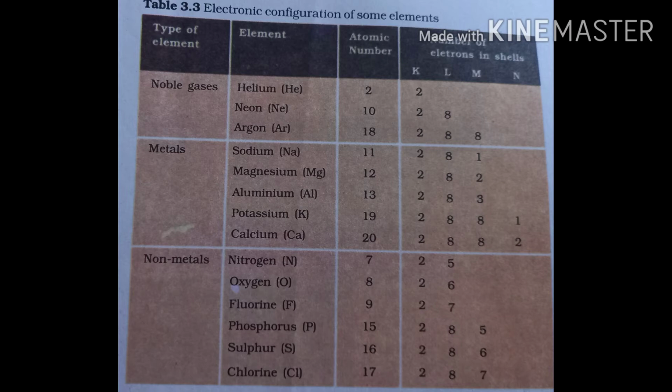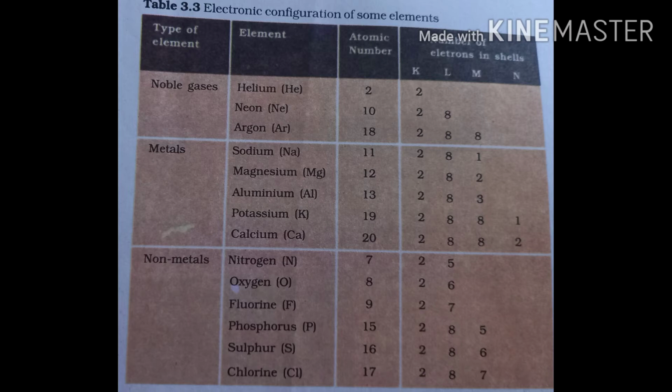They are non-reactive elements. They do not undergo any type of chemical reaction. Now, if you notice the metals, sodium has atomic number 11 and the configuration is 2, 8, 1.